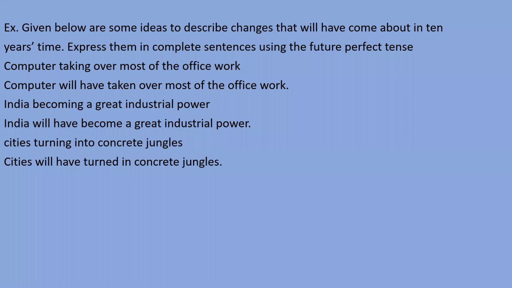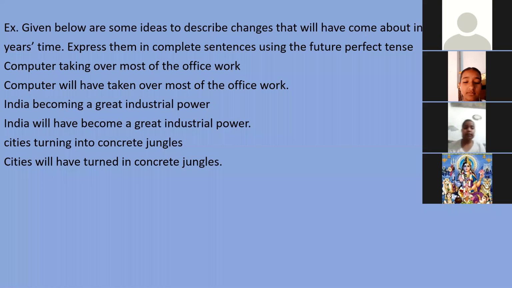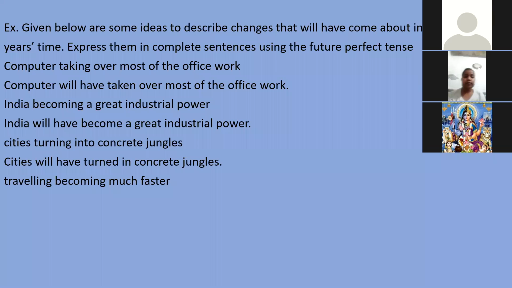So, please wait. The next sentence is: traveling becoming much faster. How will you say this? Who will let me know? Ria, you please tell me.